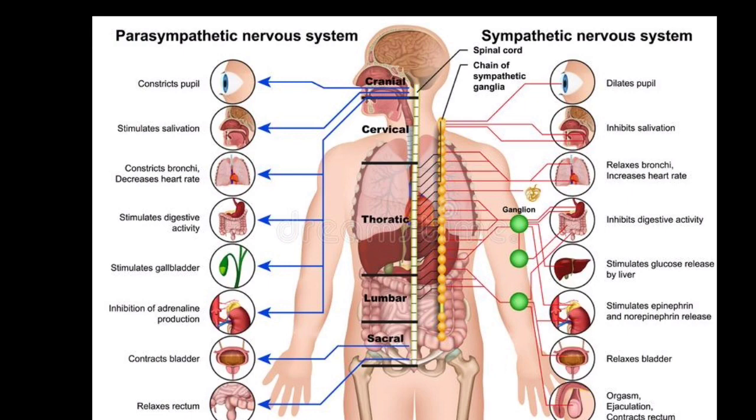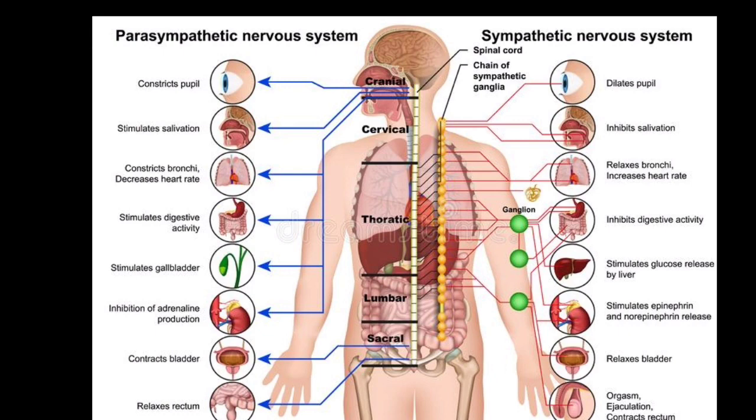These spinal nerves are not controlled by the ganglia, but they can get information from the ganglia. So what is ganglia here? Ganglia means a group of cell bodies of neurons. So this is about the ANS, the autonomous nervous system.